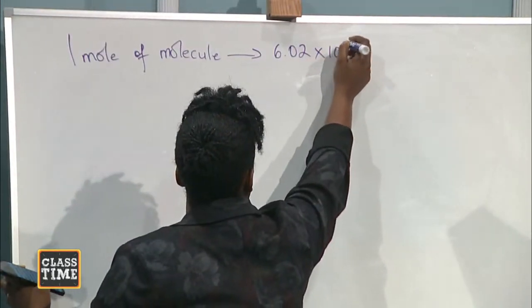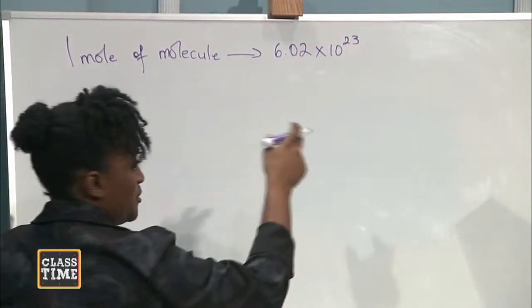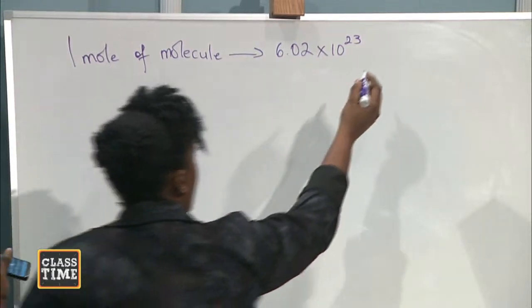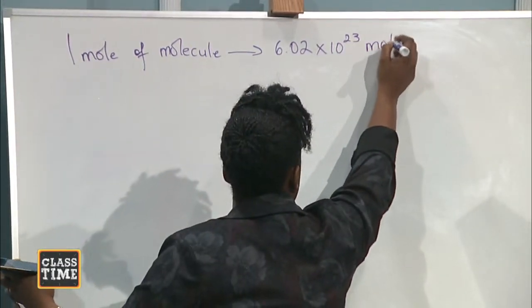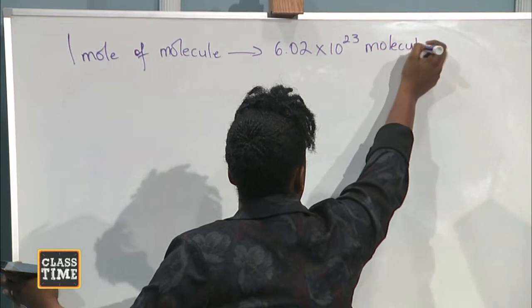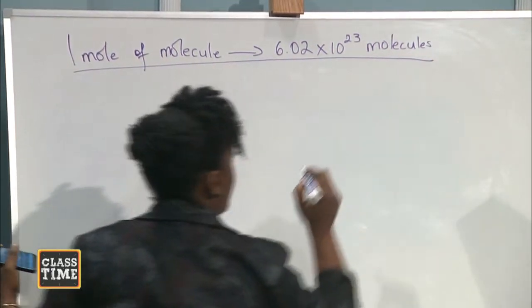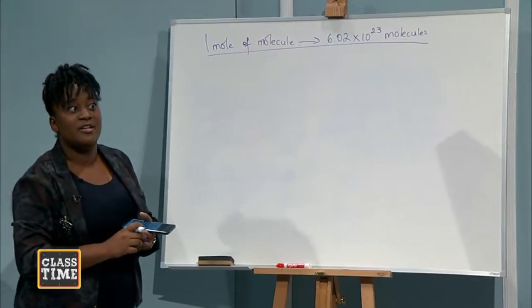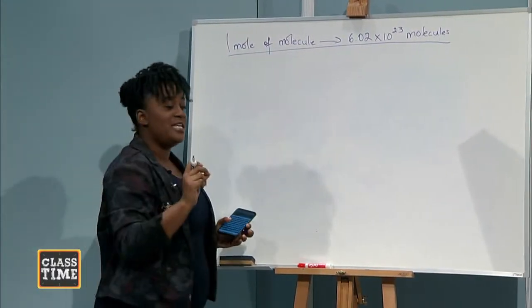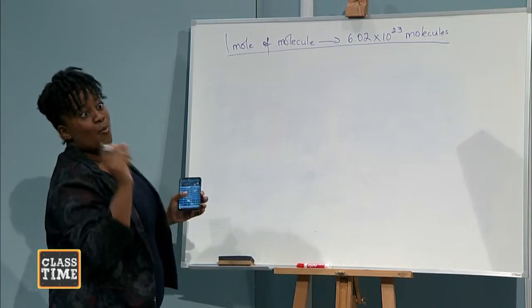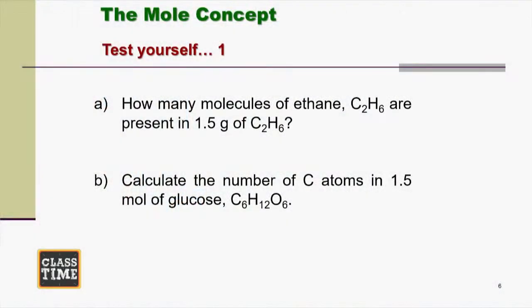And what is Avogadro's number? 6.02 times 10 to the 23rd molecules. Right? So this is what we know. We always start with what we know. Okay? So the question gives us 1.5 grams of ethane.